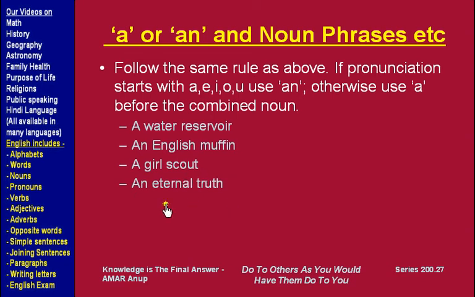Next example, eternal truth, so the pronunciation starts with e in eternal, and since it's a vowel, we say an eternal truth.